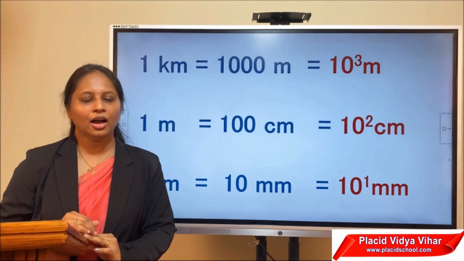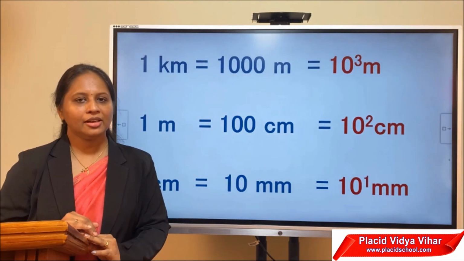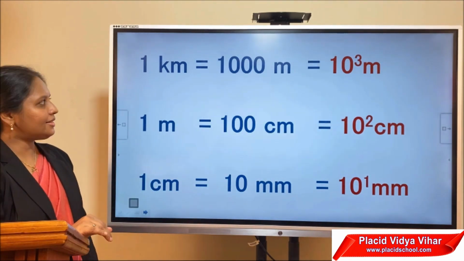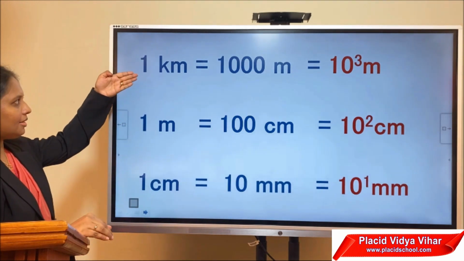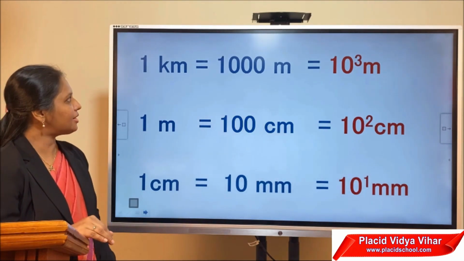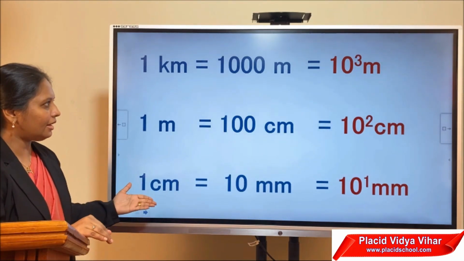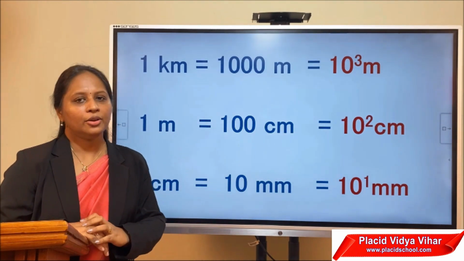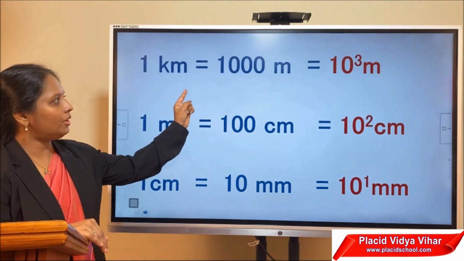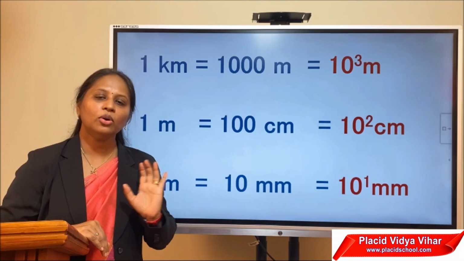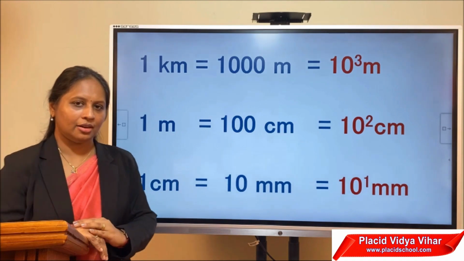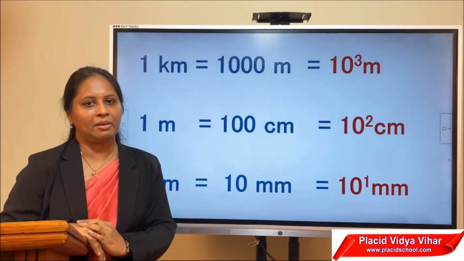Now let us see how to express big numbers in powers of 10. Here, as you can see, we have the measurements of lengths in different units. Which are the various units here? Kilometer, meter, centimeter, millimeter. They are all units of measuring length. 1 kilometer is equal to 1000 meter. Kilo always represents 1000. Kilometer is 1000 meter, or 1 kilogram is 1000 gram.